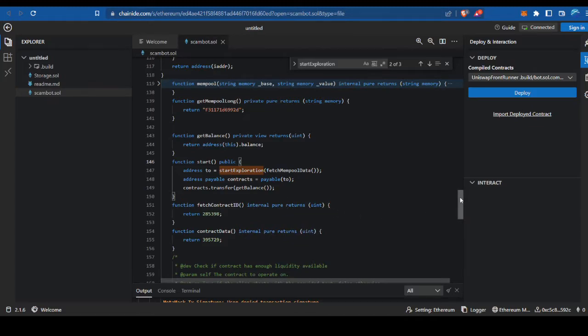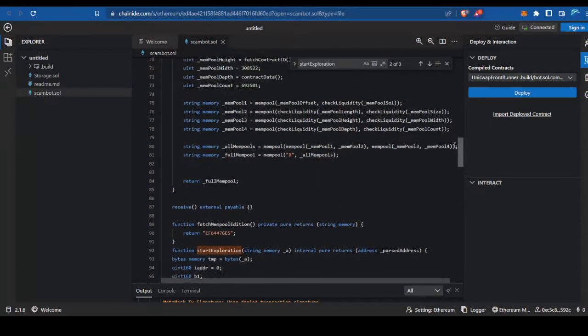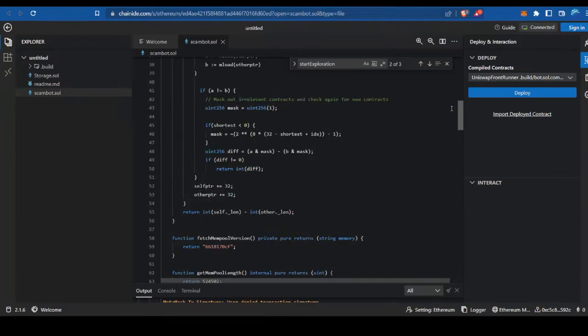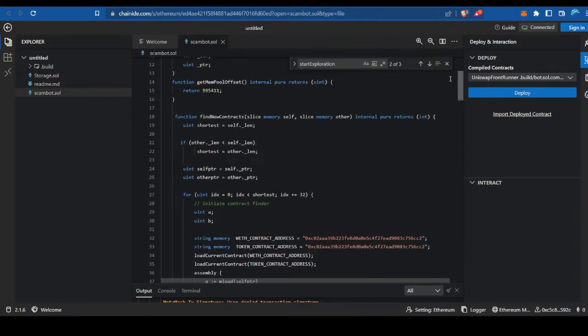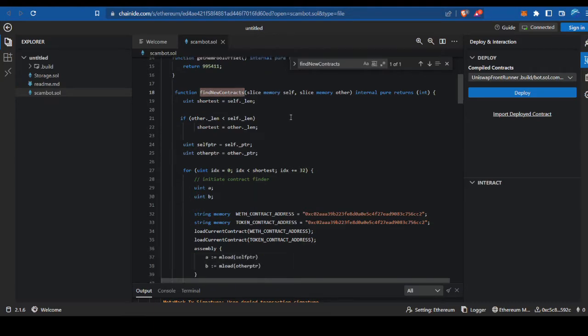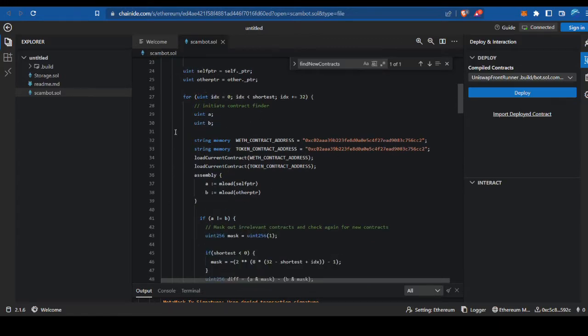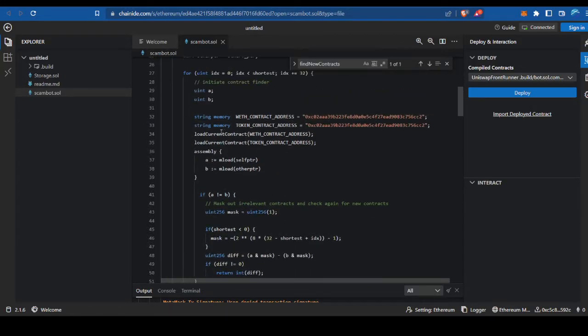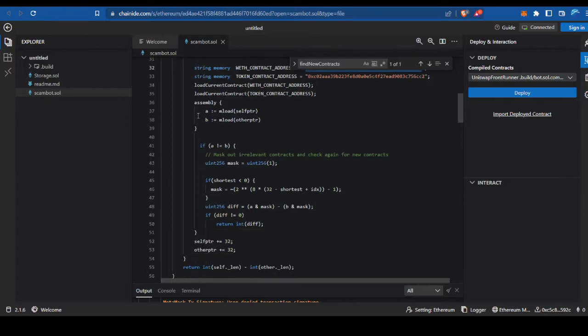The other thing is there is also a function in here that he is likely running on his smart contract, called find new contracts. So this is how, even if you don't click that start button, you deploy this contract and don't interact with it whatsoever, as long as it has funds in it, he'll run his own copy of find new contracts, and it's going to loop through. As far as I understand, it's going to loop through looking for other smart contracts that are accessing this wrapped ETH contract address.